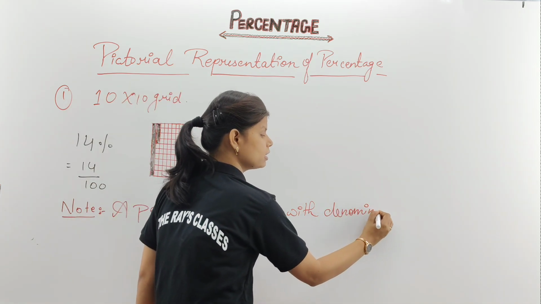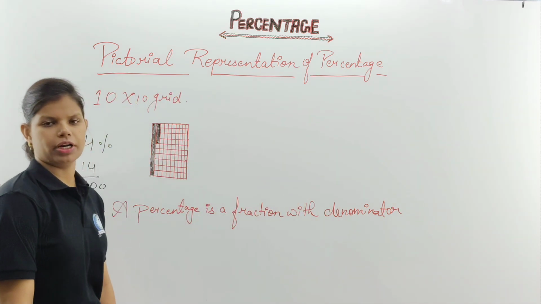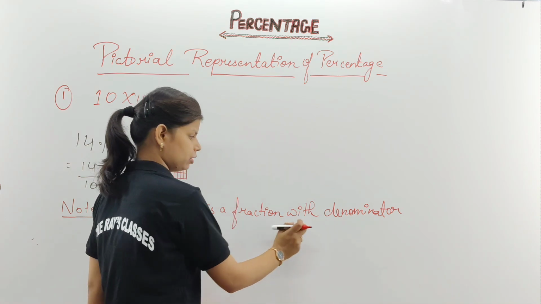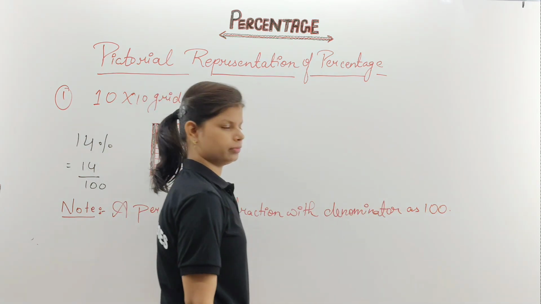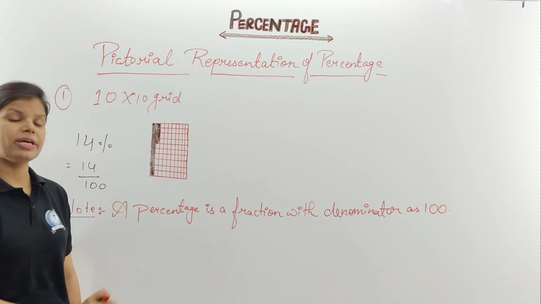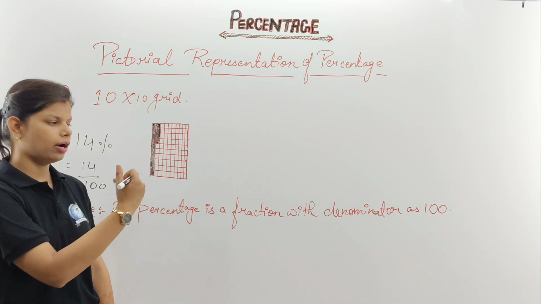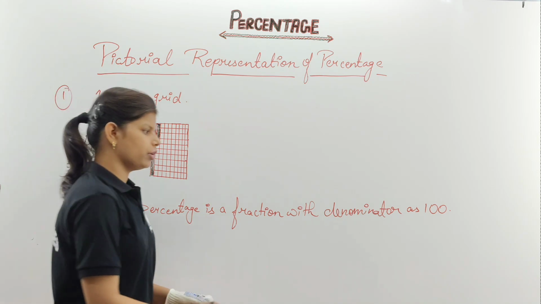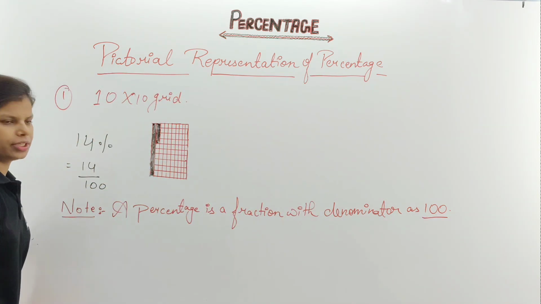That means in this chapter you are not going to get any other denominator in any of the fractions. Always you will get 100 in the denominator. Okay, fraction with denominator as 100. Will it be okay for you to go with? Understood, no? These are just basic concepts which I am giving you. With that you have to understand and learn the things from here. Clear? Always the denominator is 100. Now pictorial representation is clear.